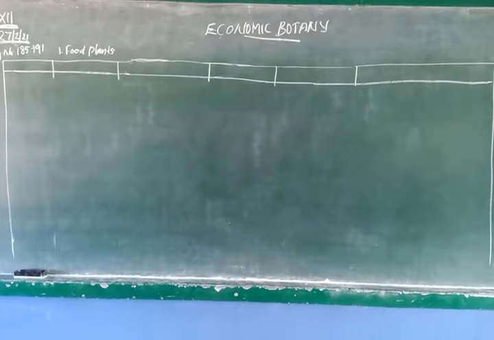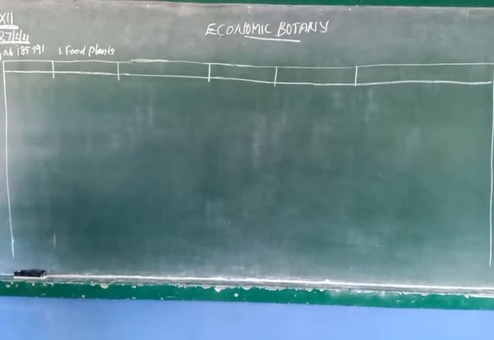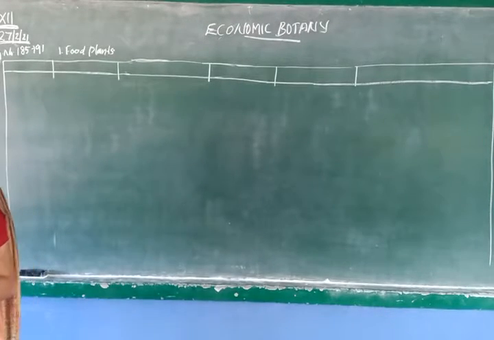In food plants, there are mainly so many categories: cereals, pulses, vegetables, fruits, nuts, oilseeds, beverages, etc. So first one is cereals. You know what cereals are? In Roman mythology, cereals means goodness of agriculture.